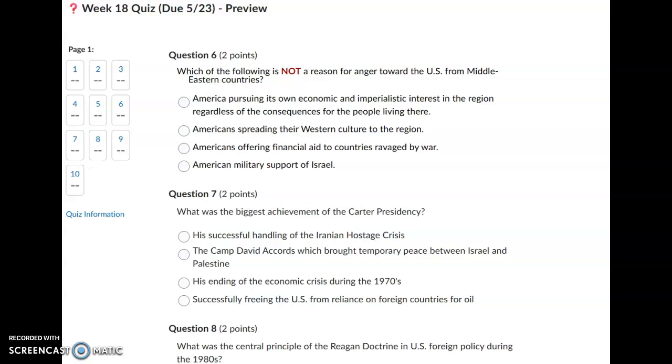Number 7. What was the biggest achievement of the Carter presidency? His successful handling of the Iranian hostage crisis, the Camp David Accords, which brought temporary peace between Israel and Palestine, his ending the economic crisis during the 1970s, or successfully freeing the U.S. from reliance on foreign countries for oil.